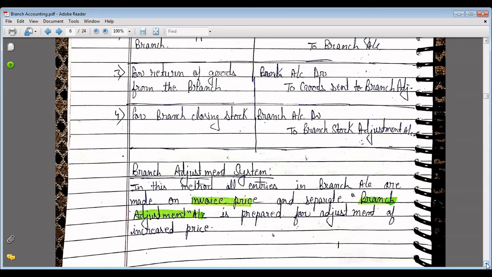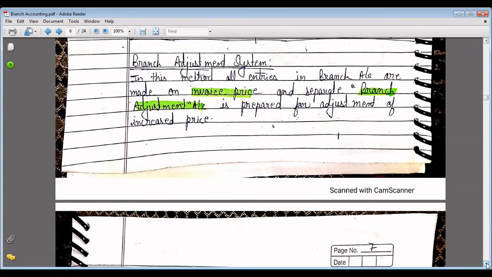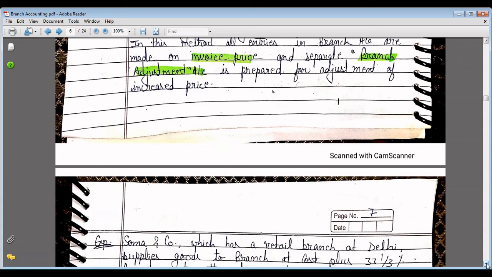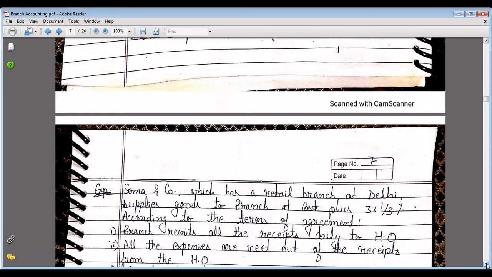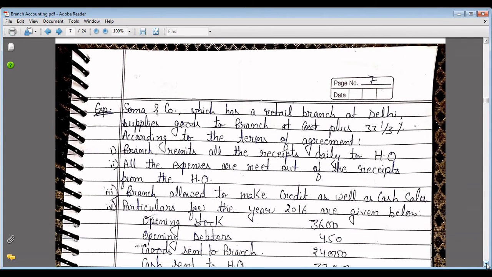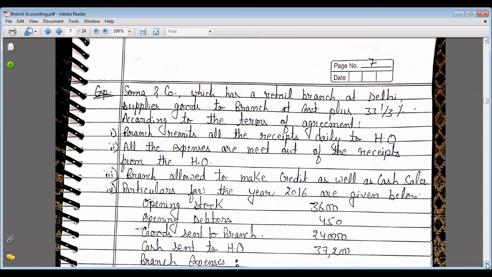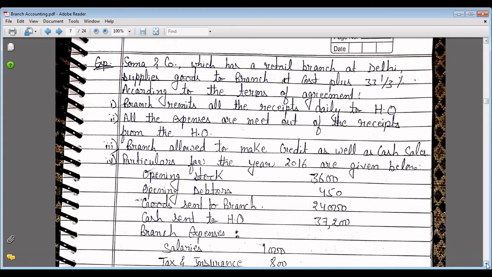Branch adjustment system. In this method, all entries in the branch account are made on invoice price, and a separate branch adjustment account is prepared for adjustment of the increased price. So what is the difference between cost price and invoice price? Invoice price is cost price plus profit. So here is an example. We solve this example by the cost price method, invoice price method, and branch adjustment method.